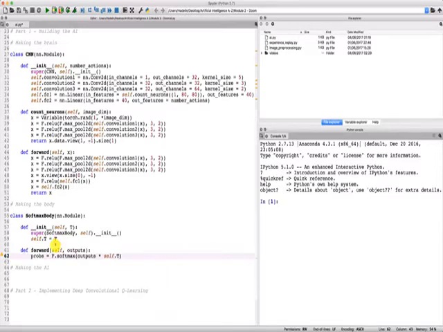Perfect. Now we get a little warning because we haven't used probs yet, but we're about to use it now. And so that brings us to the next thing we have to do. How are we going to use these probabilities? Well, we're going to sample the final action to play from this distribution of probabilities. And therefore, what we have to do now is use the multinomial function to sample the action according to this distribution of probabilities.